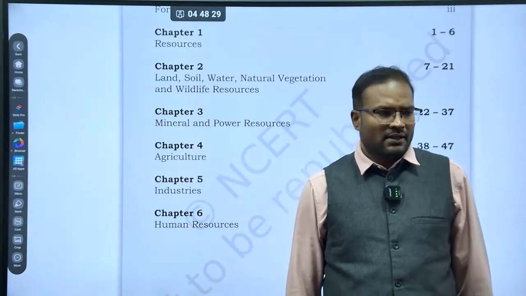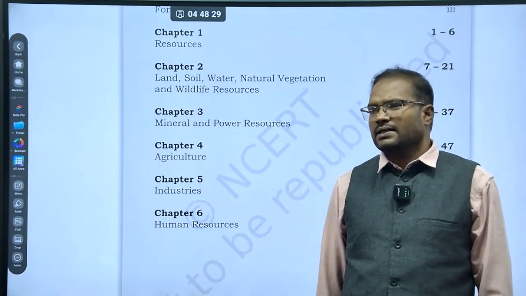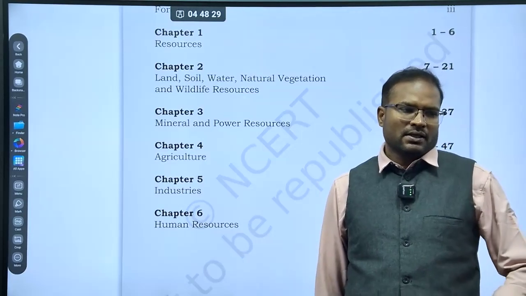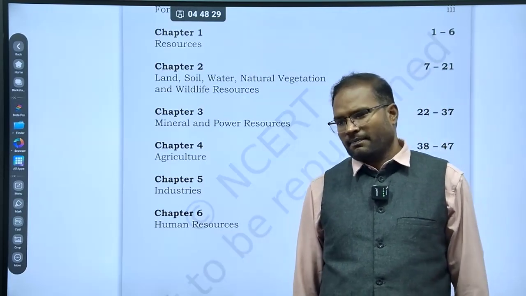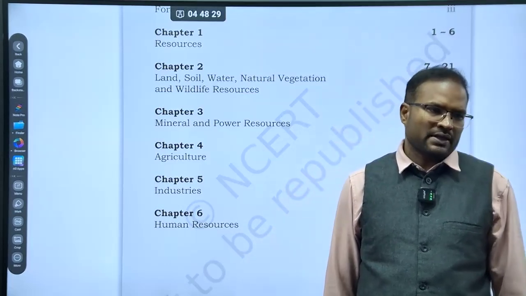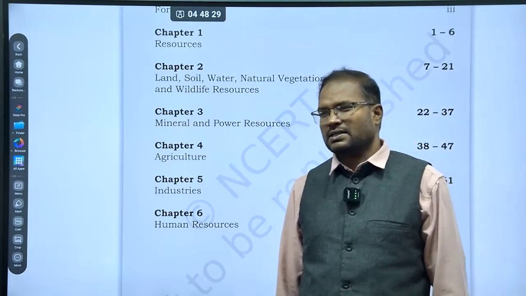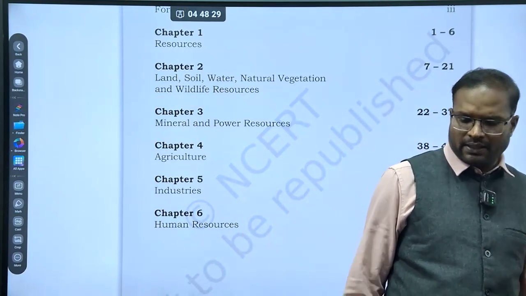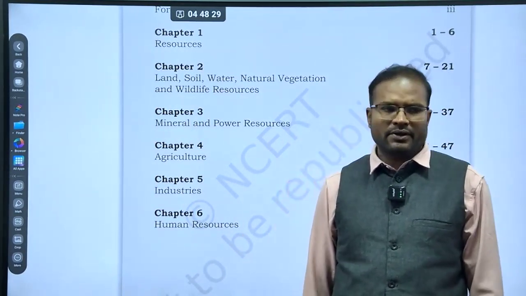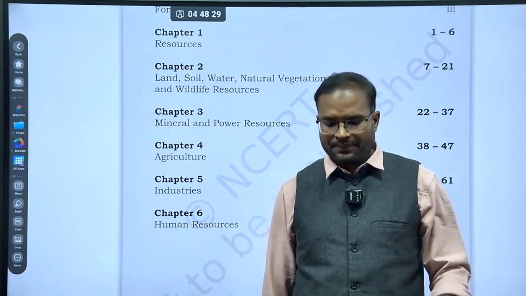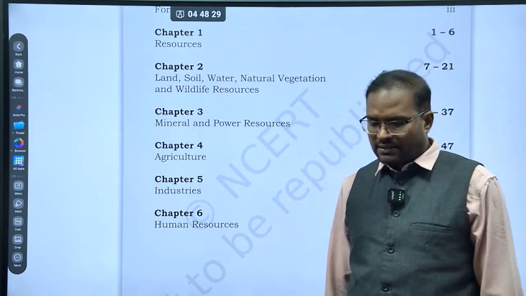Then Chapter 5, Industries. Industries are bringing production and adding to the GDP of the nation. Whenever a country is industrialized, it is moving towards the progress pathway. So industries will be the engine for growth of any nation. The industrialization process paved the way for faster development across the globe, majorly in Europe. So that is also a very dynamic topic, and we need to know the indices of industrial production in the economy.